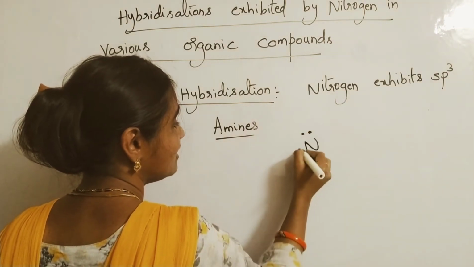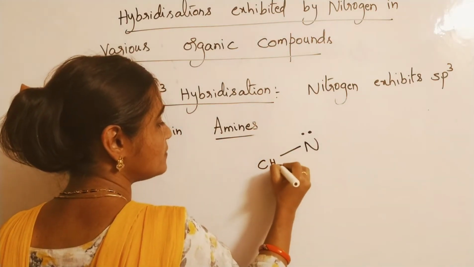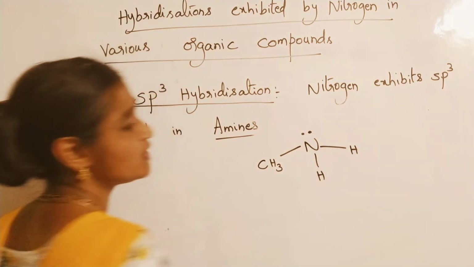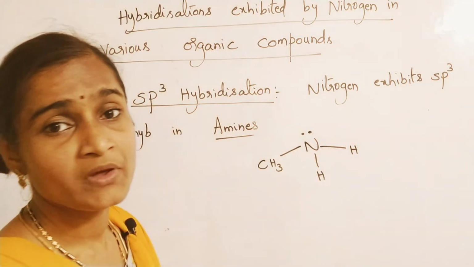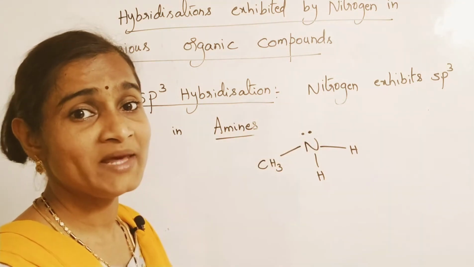Nitrogen is in the middle, and I am taking one alkyl group, a CH3 group, and the remaining 2 hydrogens only. This is a primary amine. Here you are finding one lone pair of electrons.